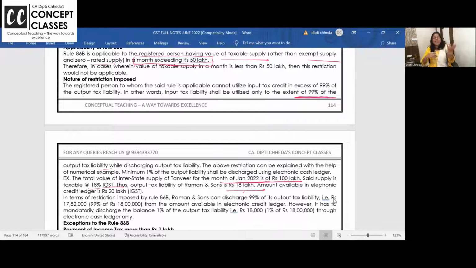You all know input tax credit minus output tax is the tax we are liable to pay. So input tax credit is 20 lakhs, output tax is 18 lakhs. So frankly, you need not pay any tax, and 2 lakhs credit you can carry forward. Government is saying no. Somewhere there is a loophole, and they are saying the maximum credit you can take is 99% of 18 lakhs, that is 17,82,000. 1%, 18,000, you have to pay through the electronic cash ledger. Electronic cash ledger is where you pay tax. Electronic credit ledger is where you avail ITC.